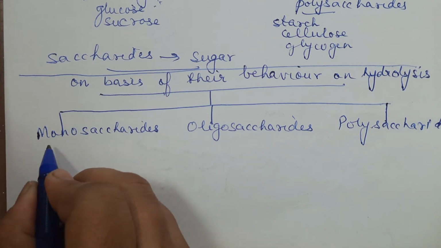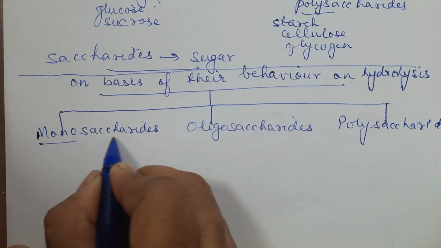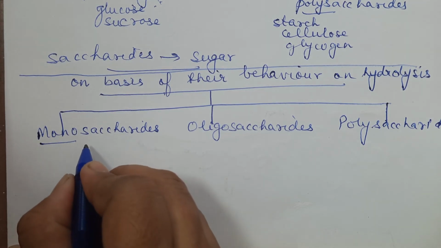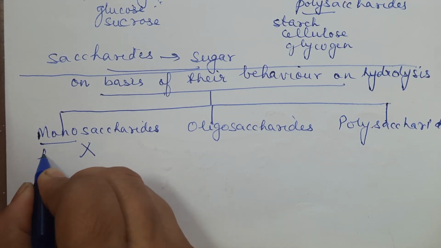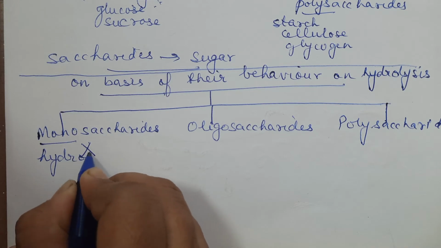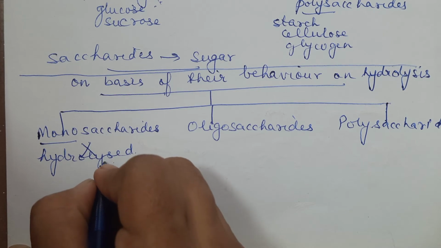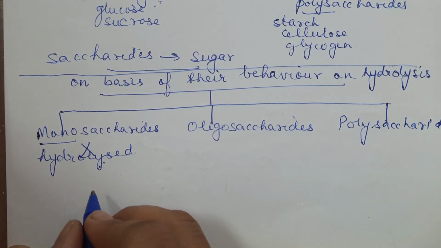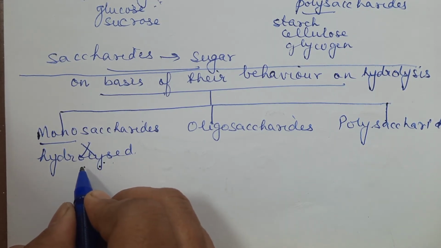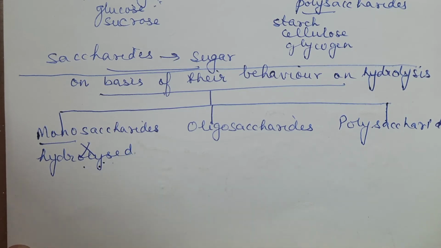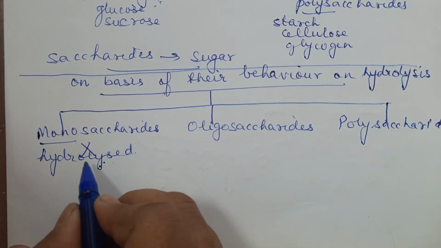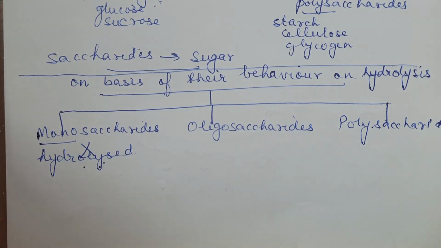Now, what is a monosaccharide? Monosaccharides are those carbohydrates which cannot be hydrolyzed further. That means we can say they are the simplest ones. So in a way these are monomers. Did you follow that? Monosaccharides are those which cannot be hydrolyzed further to give simpler units of polyhydroxy aldehydes or ketones.